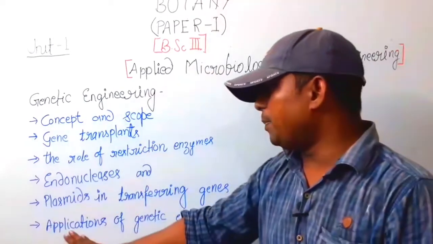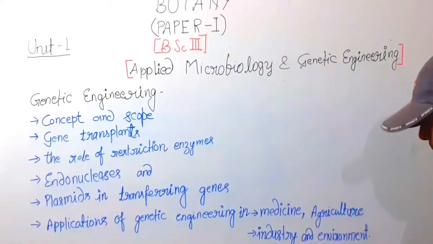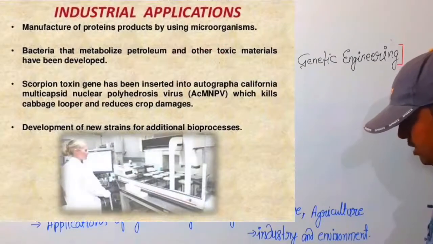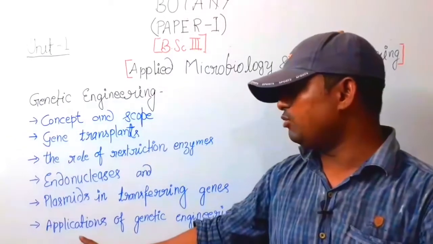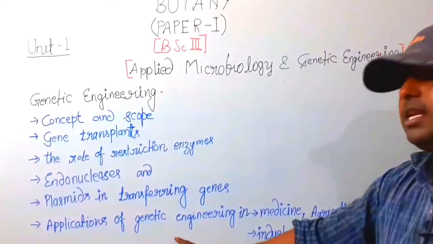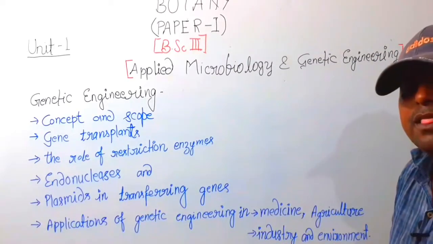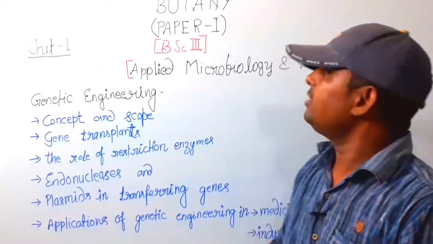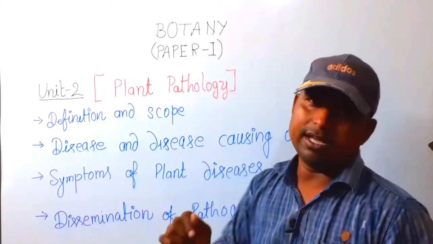The next topic is applications of genetic engineering in medicine, agriculture, industry and environment. A most important topic, with the most valuable applications of genetic engineering in these sectors. So the first unit of Paper First is completed. Now we will start Unit Second.